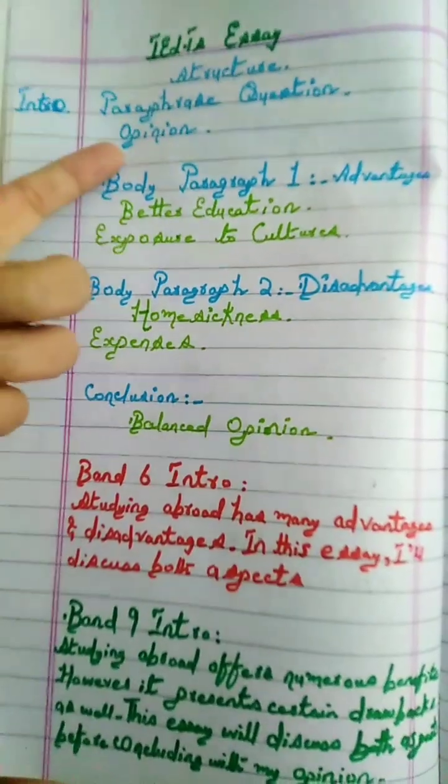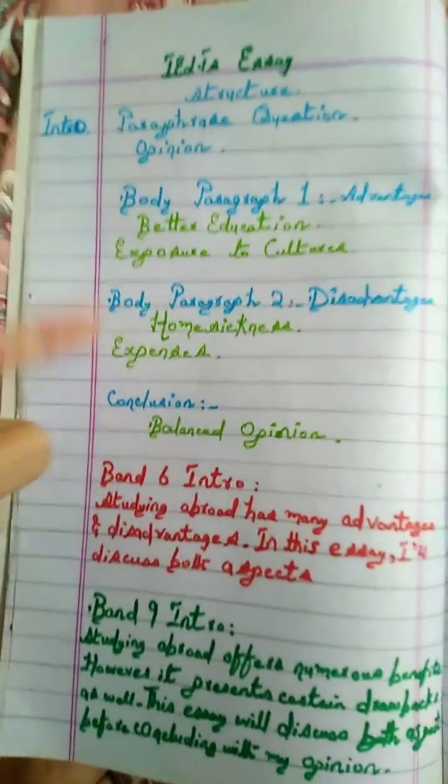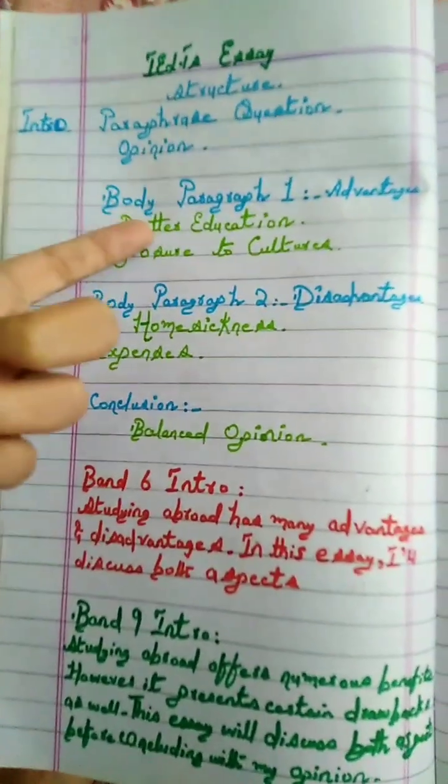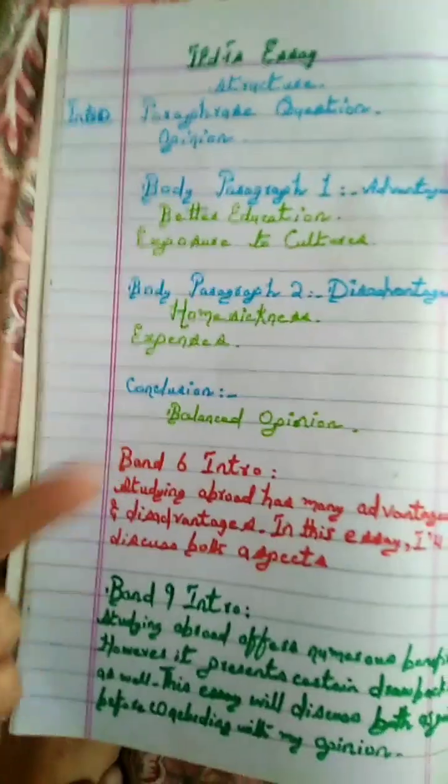Paraphrase the question, then give your opinion. Now move to body paragraph 1, body paragraph 2. We have to write 2 body paragraphs. The structure is the same, just give different data. In body paragraph 1, we gave advantages. In body paragraph 2, we gave disadvantages. Now move to the conclusion, where we will give the balanced opinion.